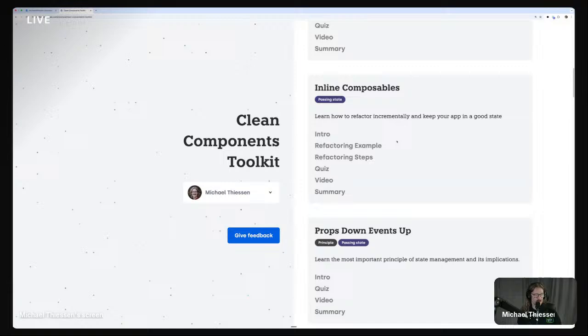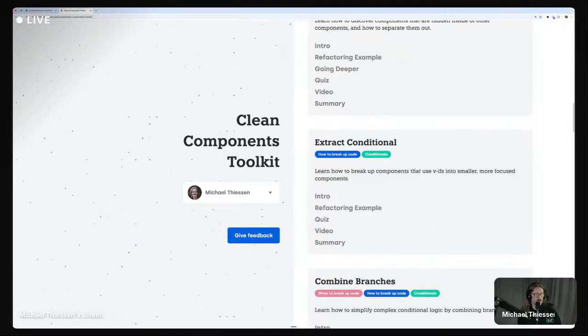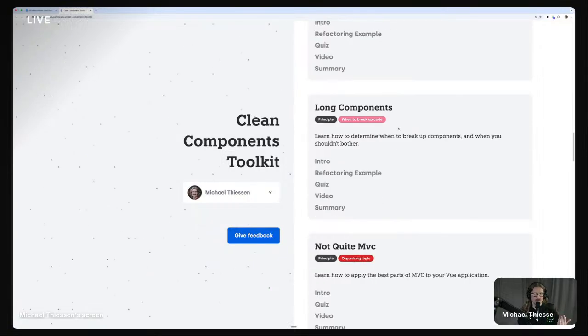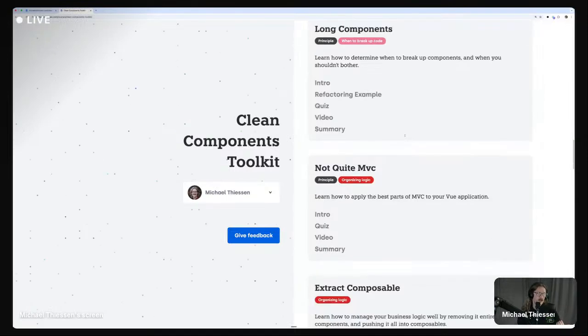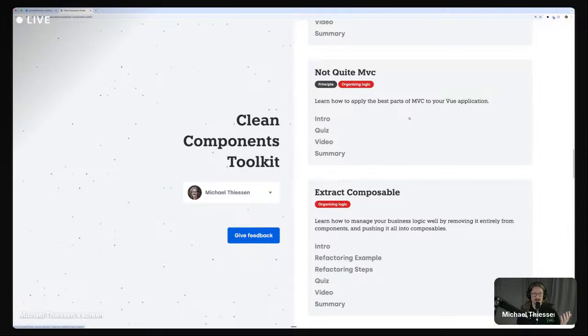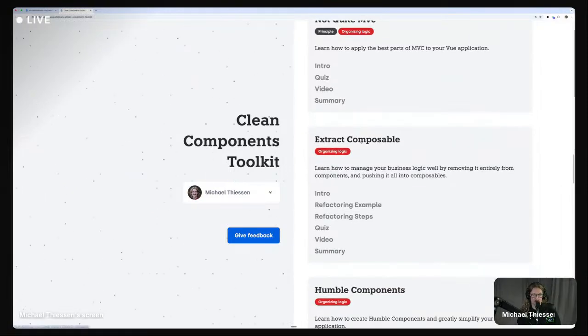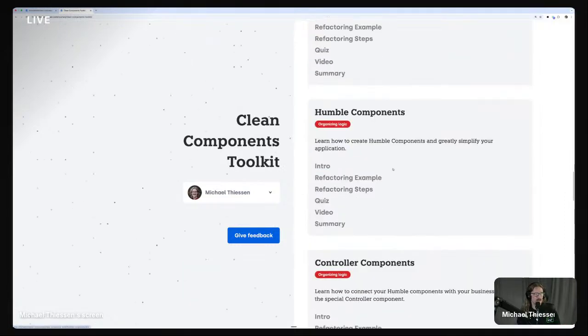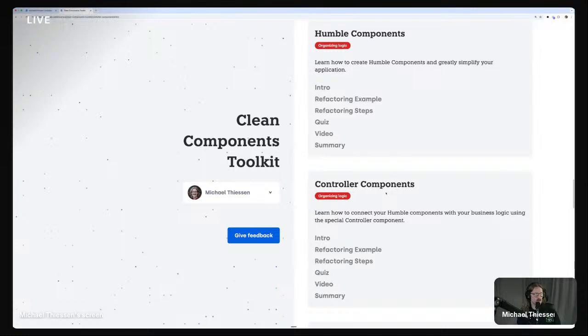How do we manage state in line composables? I showed you some other things about extracting components. How do we deal with long components? What do we do there? Then some of the stuff that I shared today, which I've never shared with anyone publicly outside of a workshop that I did and this course, the not quite MVC stuff. We looked at extracting a composable. We did that today. We created some humble components today as well, and some controller components.